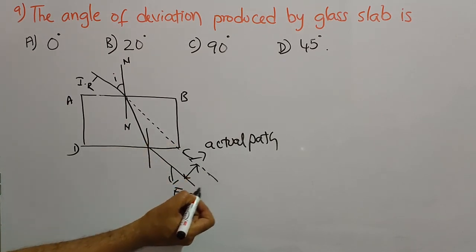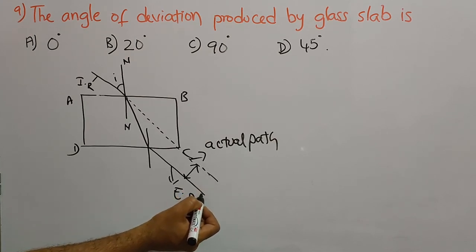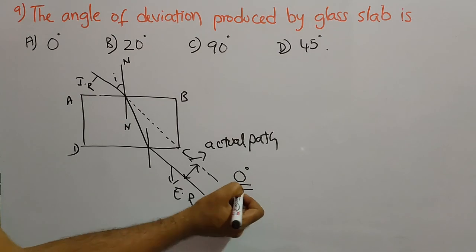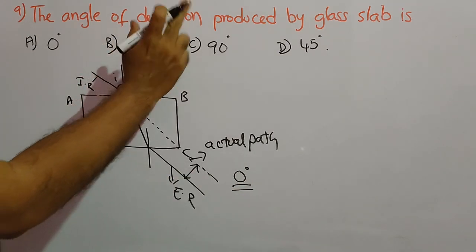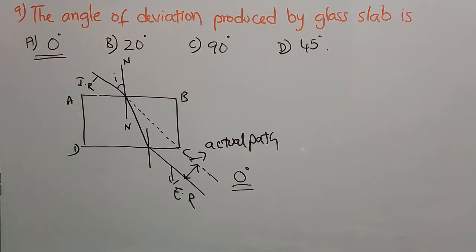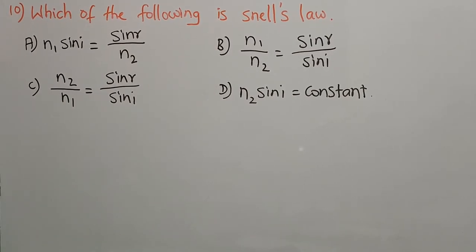By seeing this, we can say these two are parallel lines. And between parallel lines, the angle will always be 0 degrees. So the deviation produced by the glass slab is nothing but 0 degrees. So option A will be the correct answer for this question. Now let us move to the last question of this video.